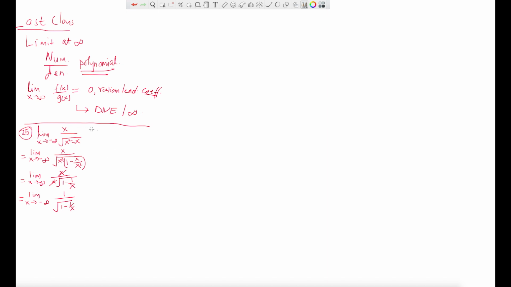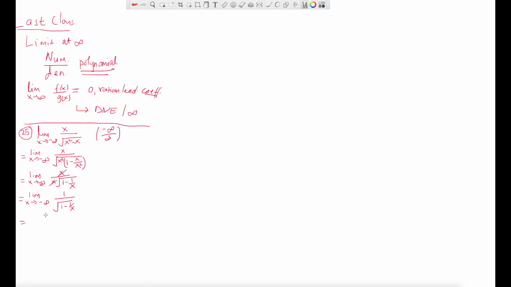By the way, I forgot to tell you what would happen if you plug in the limit directly. You will get negative infinity divided by, negative infinity squared is basically positive infinity, minus negative infinity, which will be infinity. Look at this. If you plug in the limit directly, you will get that form. So we don't want to plug in the limit directly. So let's plug in the limit right here.